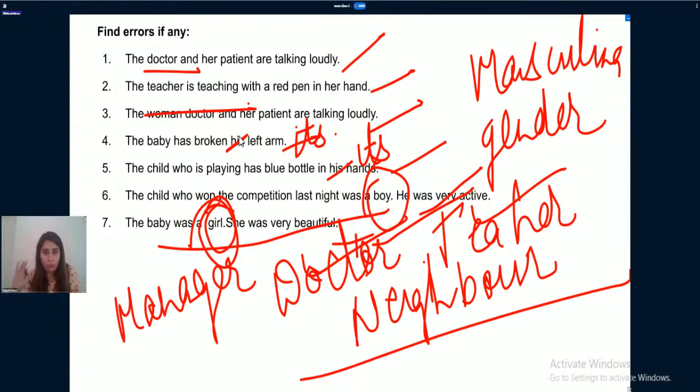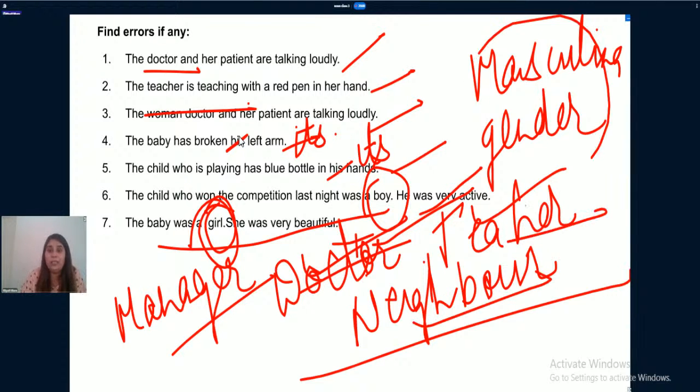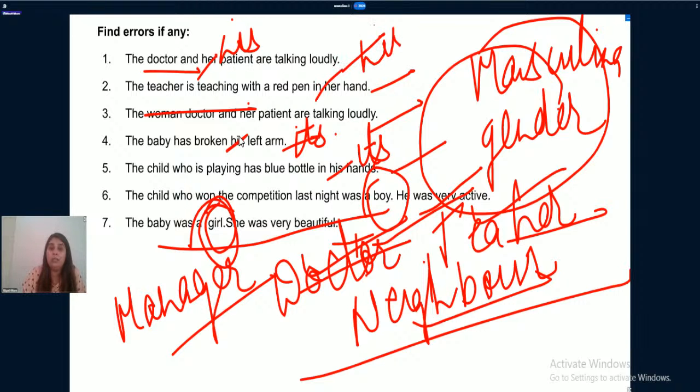So what we need to do in this case, with all these words we use masculine gender because male gender is preferred in our society. It is preferred in our society. So the doctor and his patient are talking loudly. The teacher is teaching with a red pen in his hand.